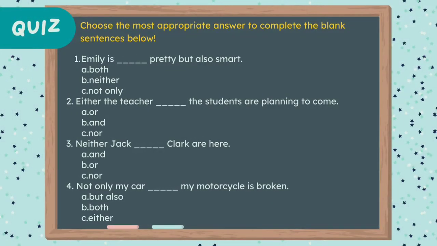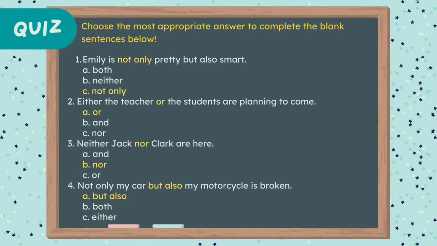Okay? Okay, in this one and only quiz, I want you to fill in the blank of these sentences with the most appropriate answer. You can write down your answers on your note and I will give you some time to think about the answers. Are you ready? Alright, you can start doing the quiz now. Have you done, everyone? Okay, now let's discuss the answers together.